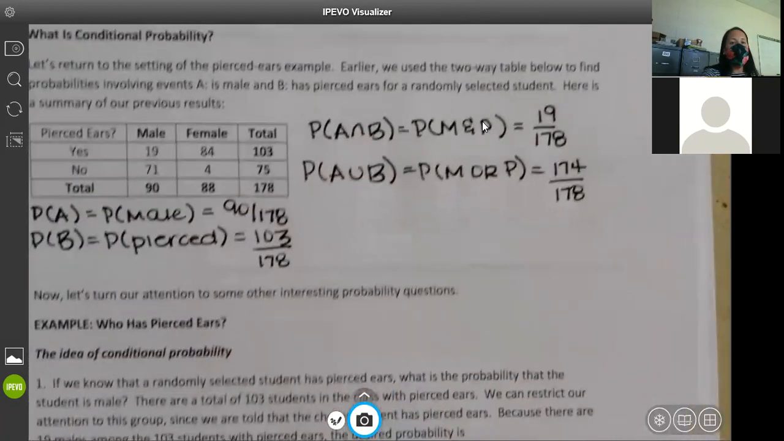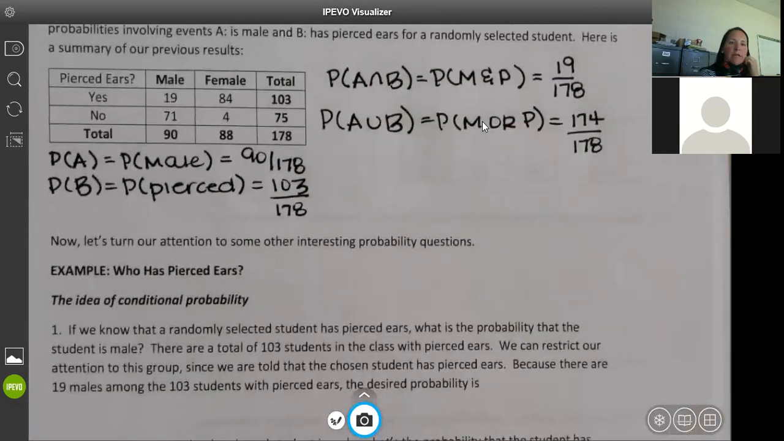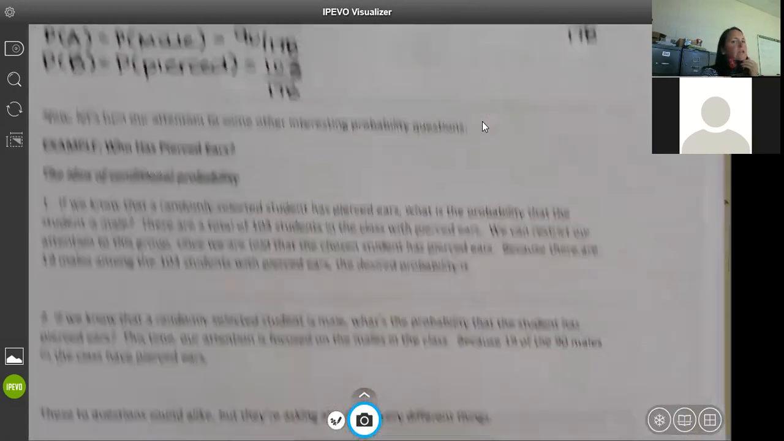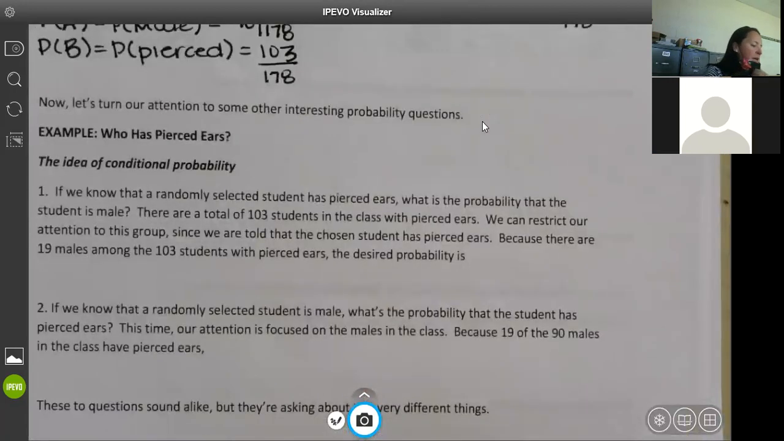All right. So now let's turn our attention to some other interesting probability questions. We're going to talk about the idea of conditional probability. If we know that a randomly selected student has pierced ears, what is the probability the student is male? There are a total of 103 students in the class with pierced ears. We can restrict our attention to this group since we are told that the chosen student has pierced ears. Because there are 19 males among the 103 students with pierced ears, the desired probability is